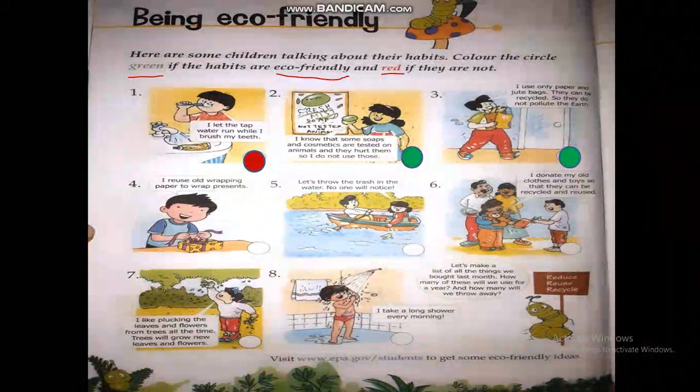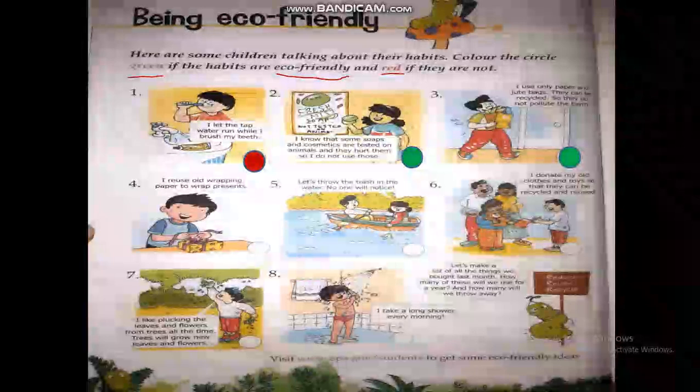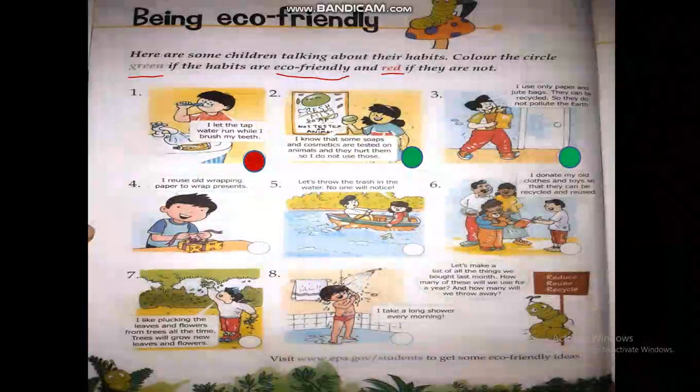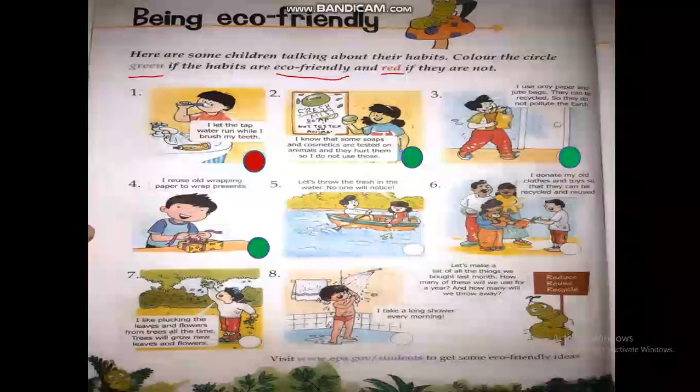Now let's move to number 4. I reuse old wrapping paper to wrap presents. So children, this boy is wrapping a gift with the old wrapping paper. So is it an eco-friendly activity? Of course, yes. So you will color the circle with green color.